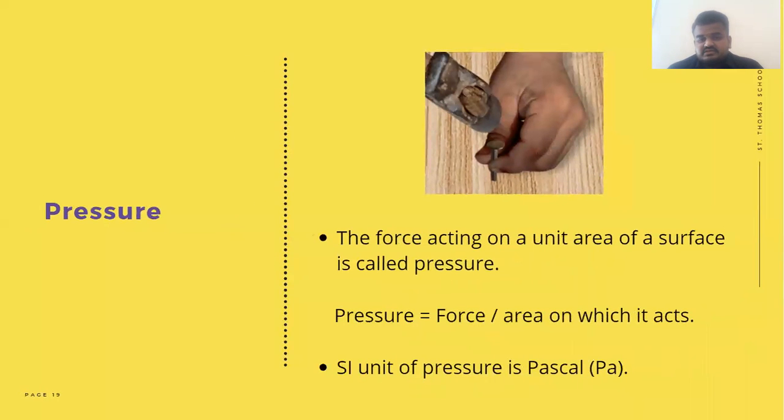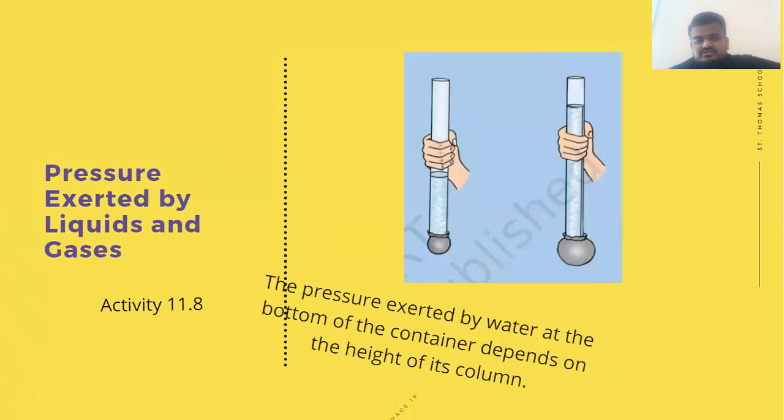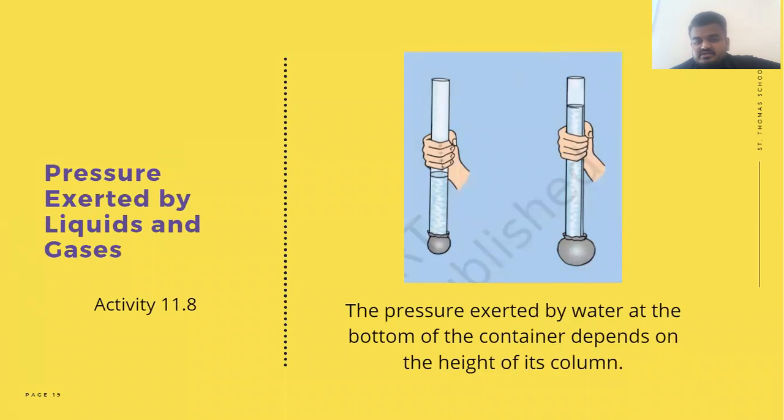And pressure, we have already discussed pressure in the last lecture. What is pressure? It is simply force per unit area, on which the force is acting. We have discussed that the SI unit of pressure is Pascal. Next one was pressure exerted by liquids and gases.